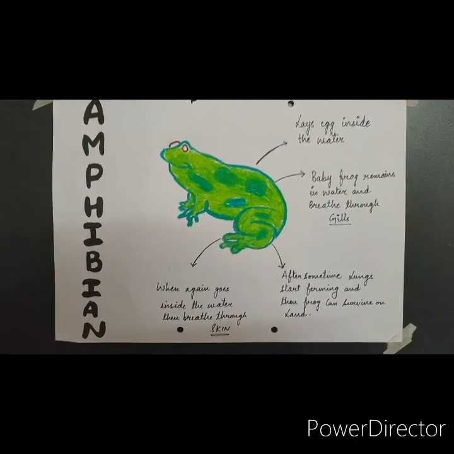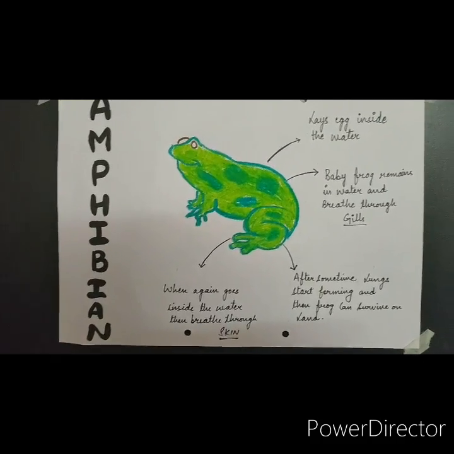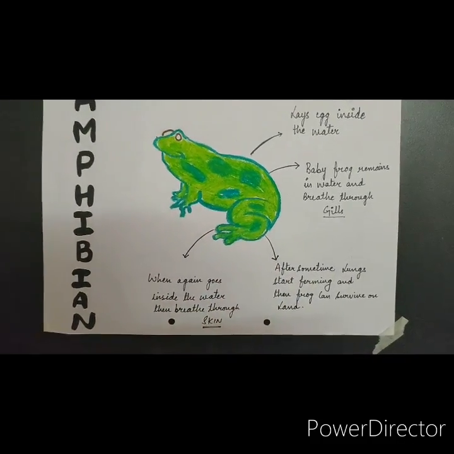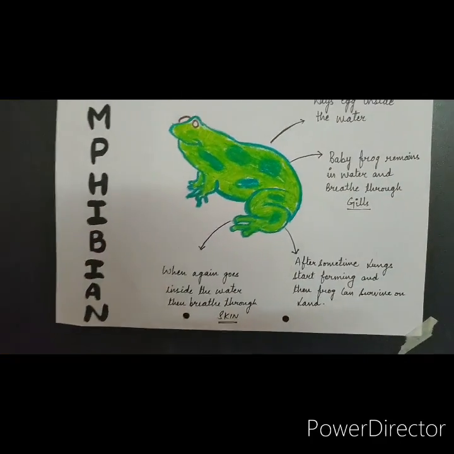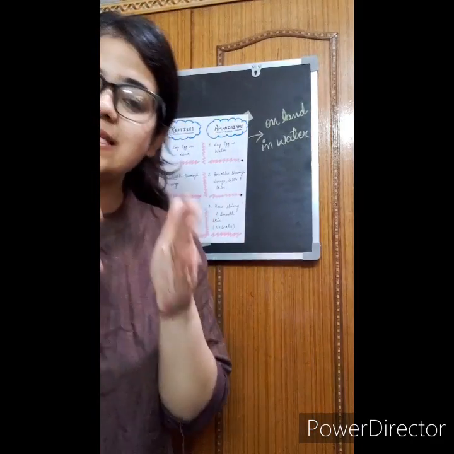Students, amphibians have four limbs, meaning four legs. But their hind limbs, meaning back limbs, are broad in size so that they can jump easily, while their front limbs are small in size. Now students, I hope you understood reptiles and amphibians both. Now let's understand the basic difference between the two.